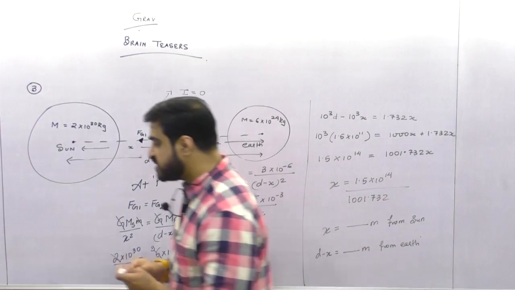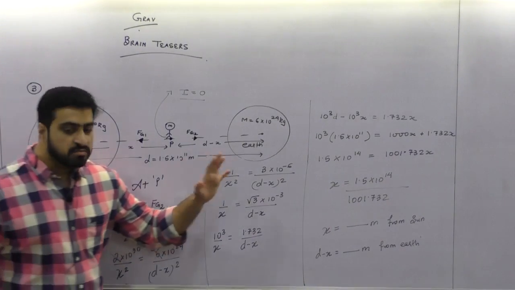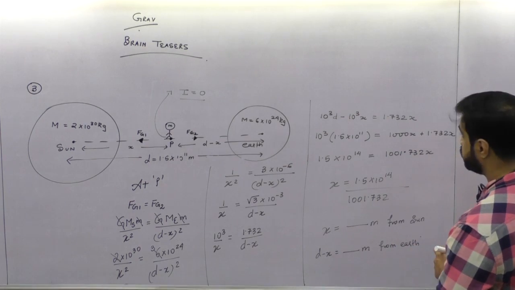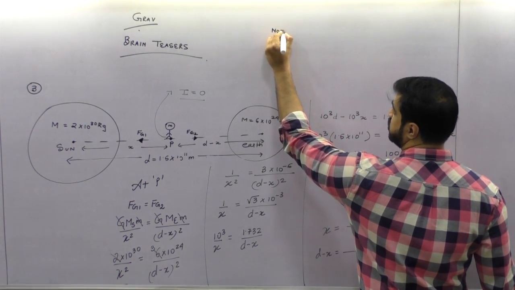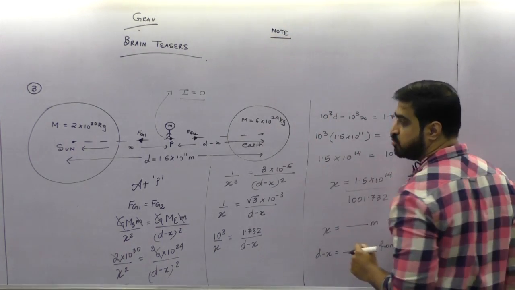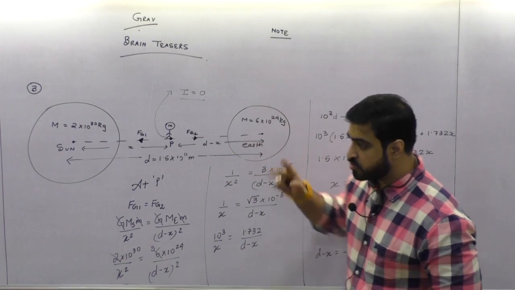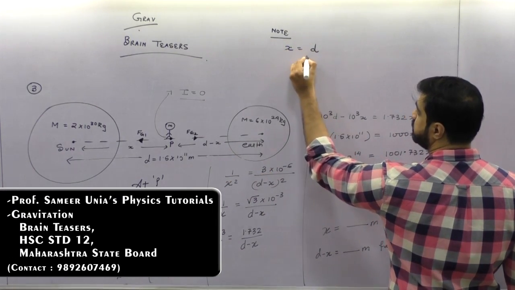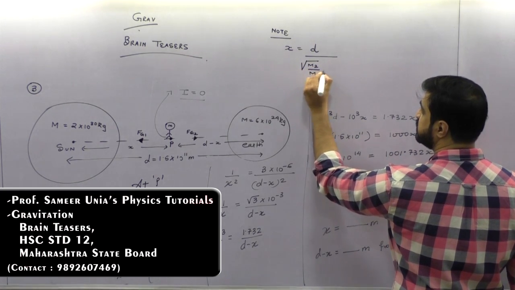There is a shortcut which I'll give you for the CET examination. This same sum you can do by shortcut formula also. Please pay attention how to do. Okay. So we can write a note over here that will be the shortcut. How to do? What do we have to find? We have to find x. Or you can find d minus x also, no problem with that. The formula for x will be d upon root of m2 upon m1 plus 1.